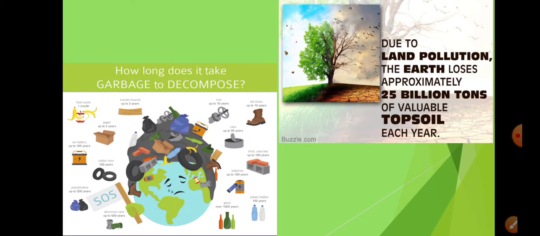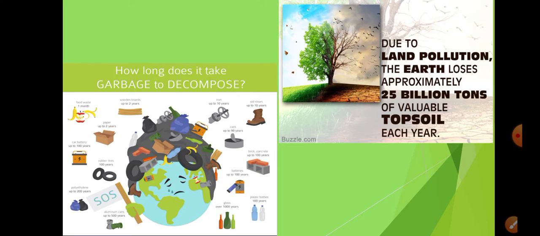But the amount that we are creating is so intense. That is why our earth is getting polluted more and more. It is filled with waste everywhere, because the amount of waste that we are producing is not getting enough time to decompose, and that is why things are getting piled up more and more.